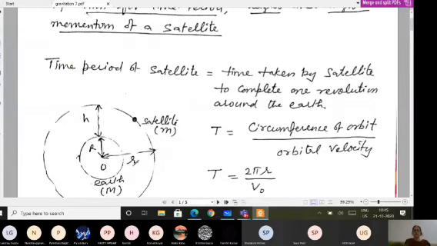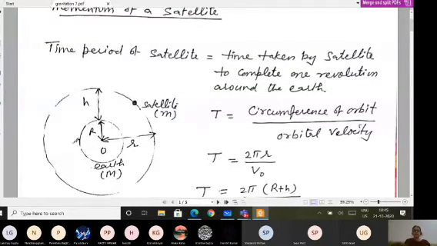Like we have discussed, if I take Earth here in the universe, a satellite is of course revolving around it in a fixed orbit. The moon is a natural satellite of the earth, and we are sending satellites from here to use them for getting information, like for communication. We have calculated the value for the orbital velocity of the satellite.